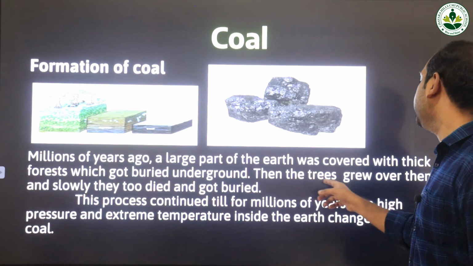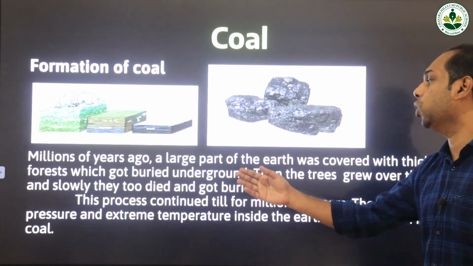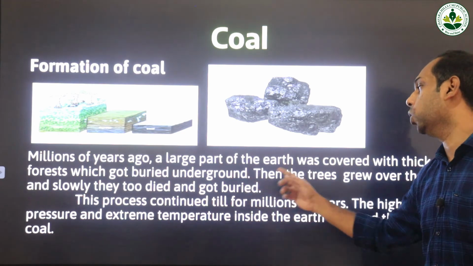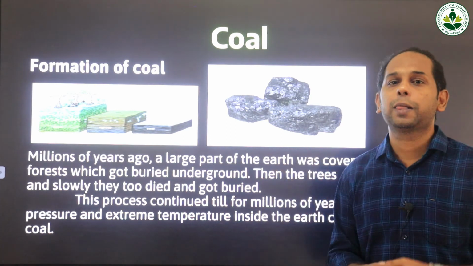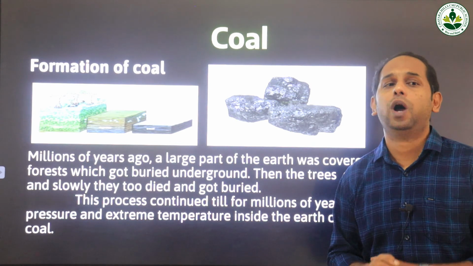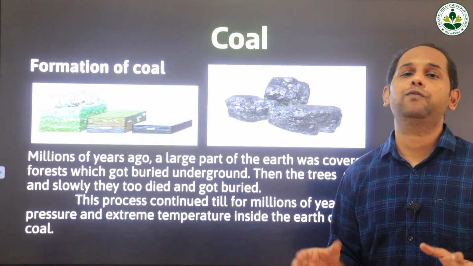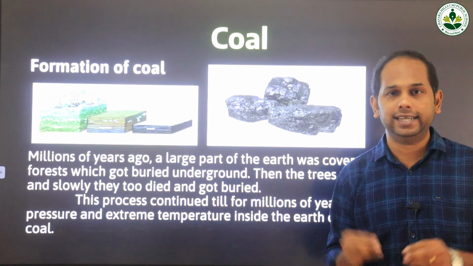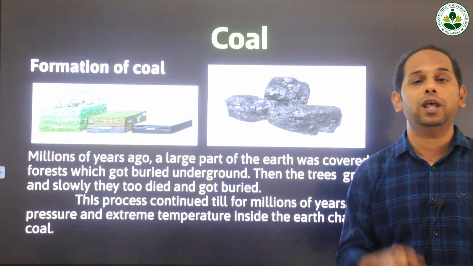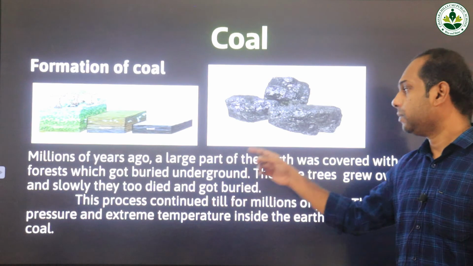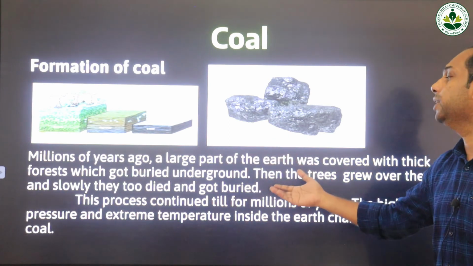Then the trees grew over them and slowly they too died and got buried. So millions of years ago, most of the earth was covered with thick swampy forests. What are swampy forests? Swampy forests are forests located in very wet and soft land. Such kinds of forests are called swampy forests. And what happened to these forests?